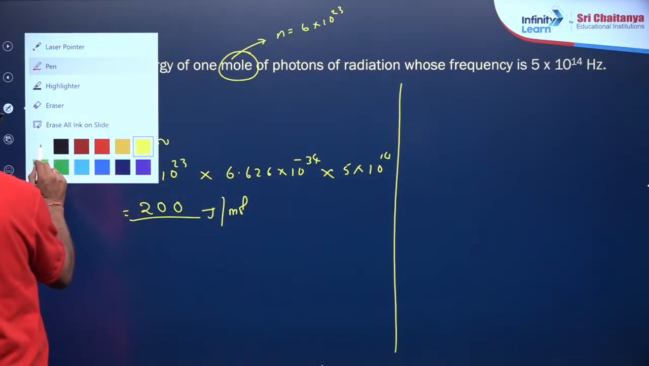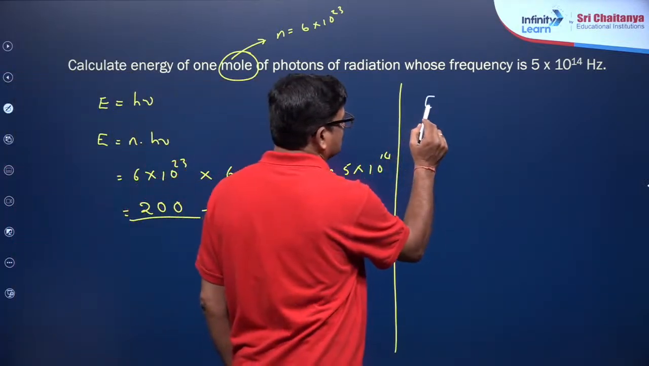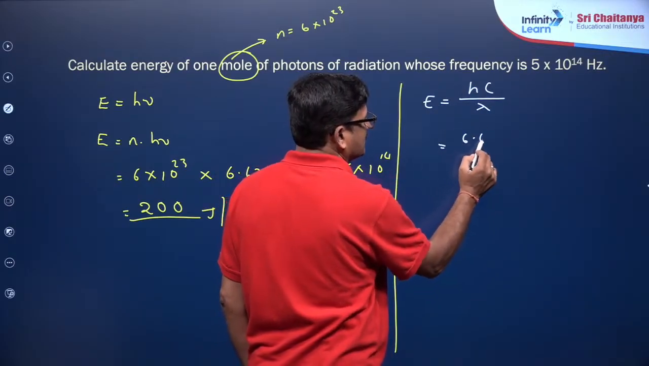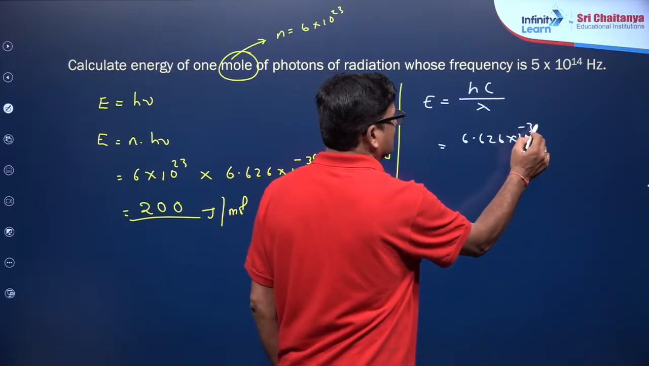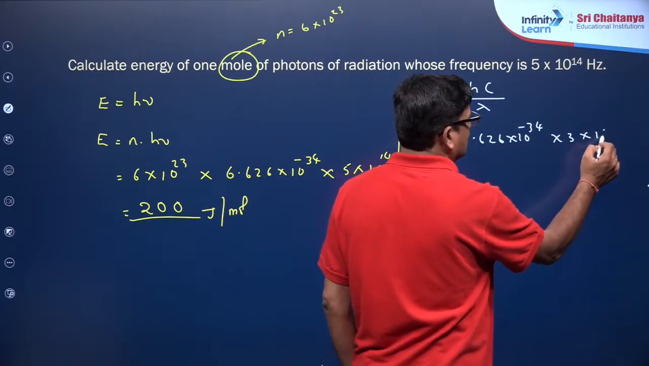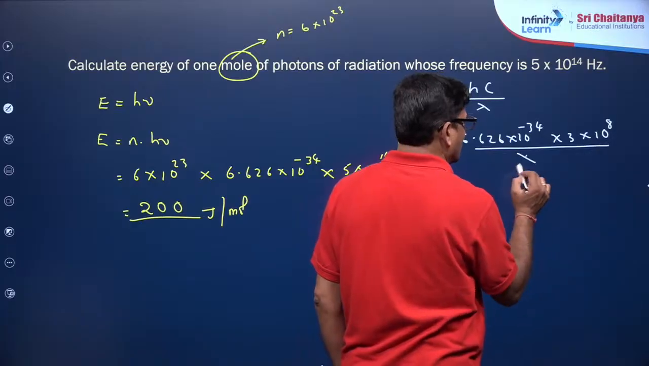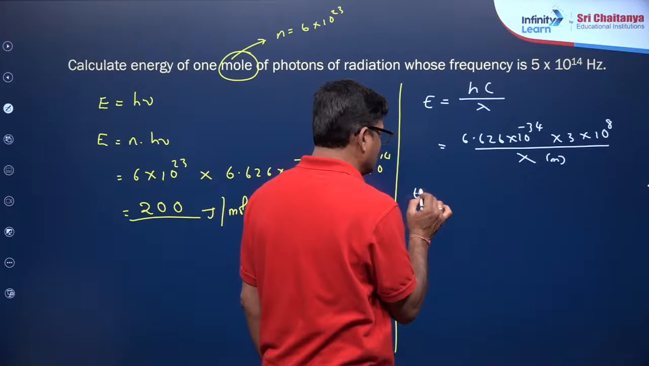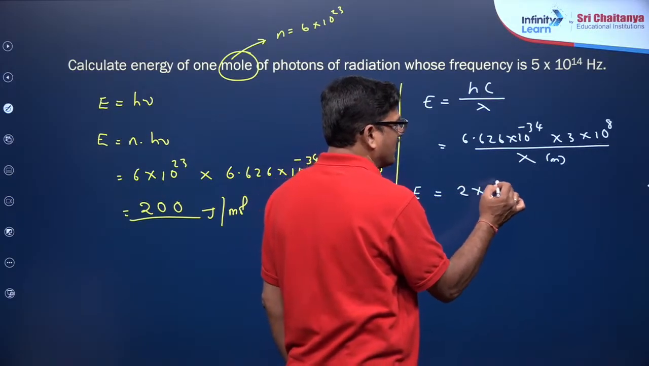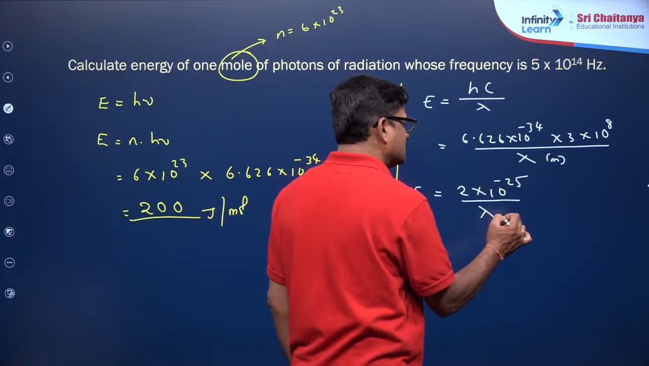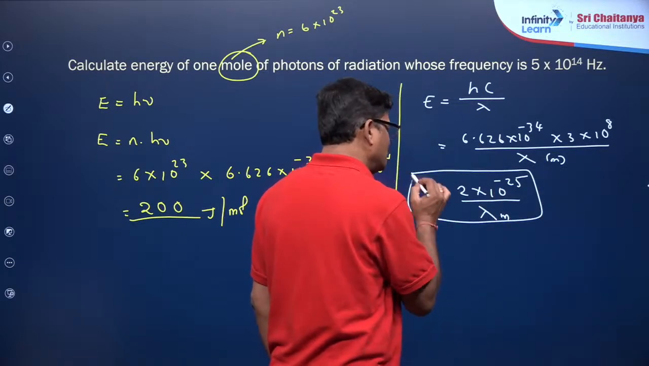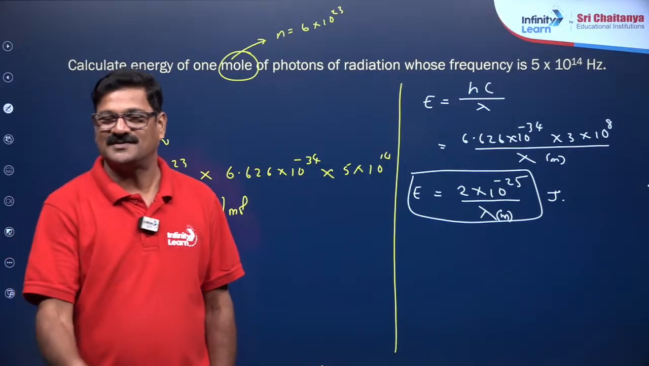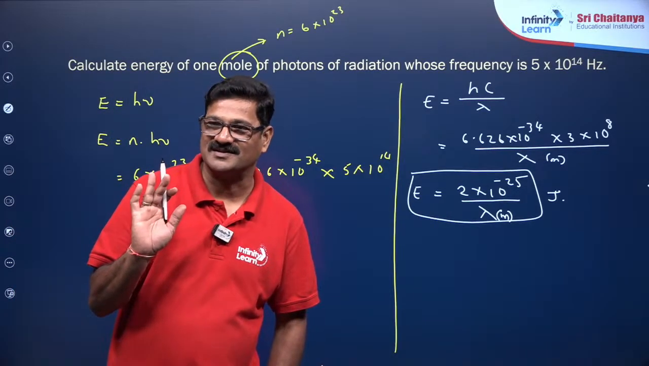And I have a simple trick. Dear children, E is equal to hc by lambda, and 6.626 into 10 raised minus 34, and 3 into 10 raised 8 upon lambda expressed in meters. When you simplify this, you are going to get energy is equal to 2 into 10 raised minus 25 upon lambda, with lambda given in meters. So that you are going to get in joules. It's a very important simple conversion, right?